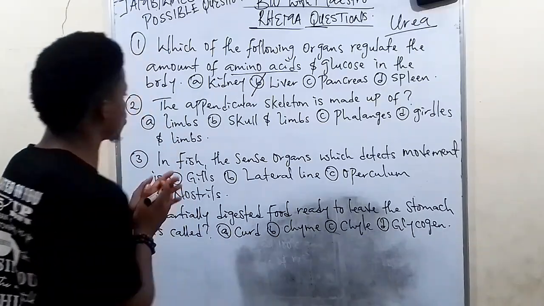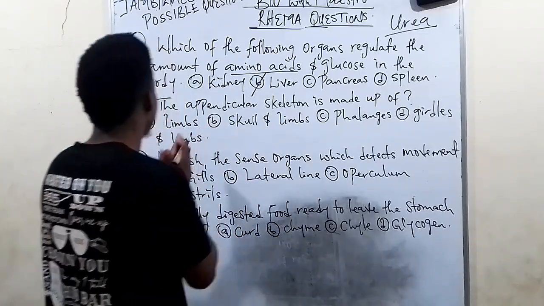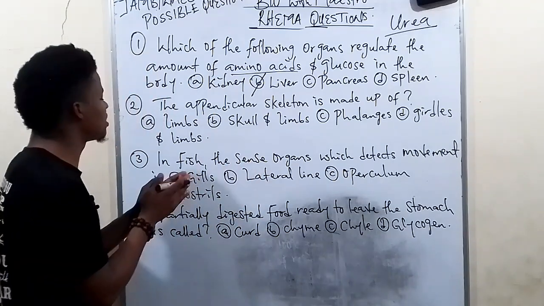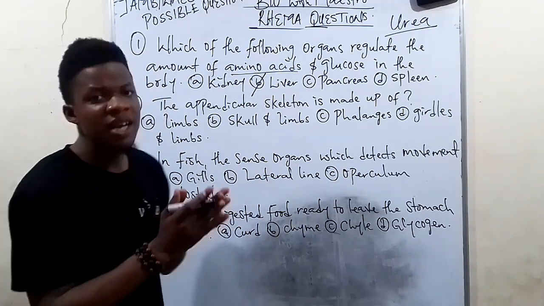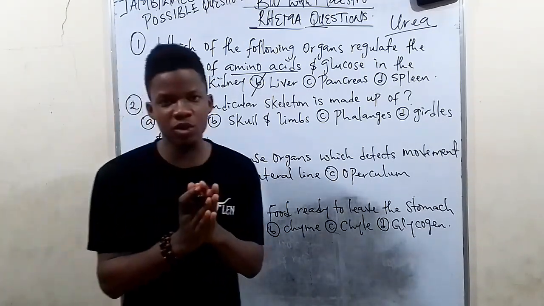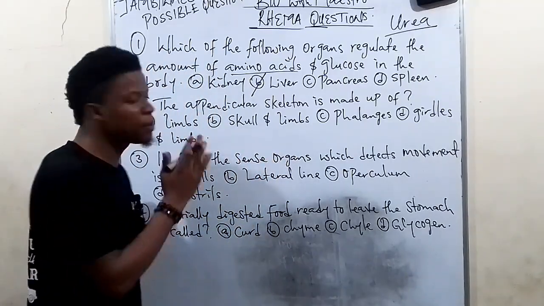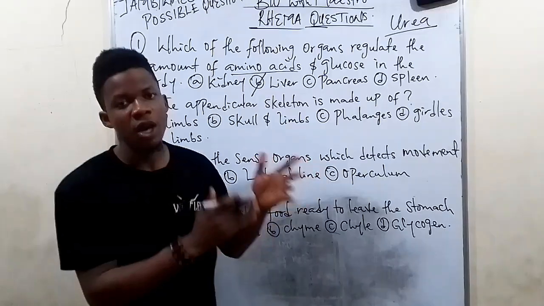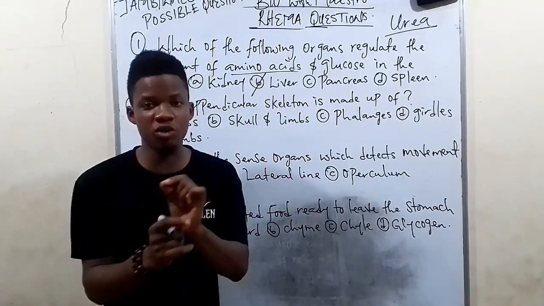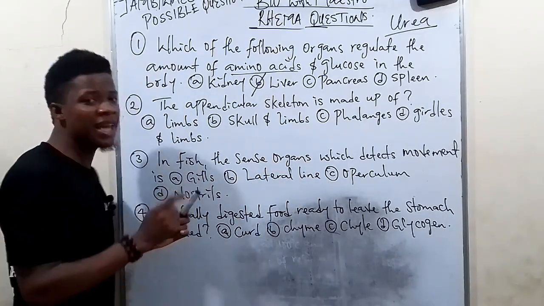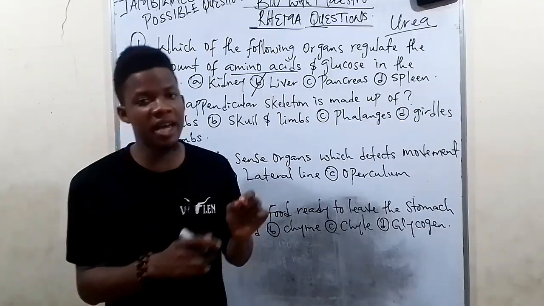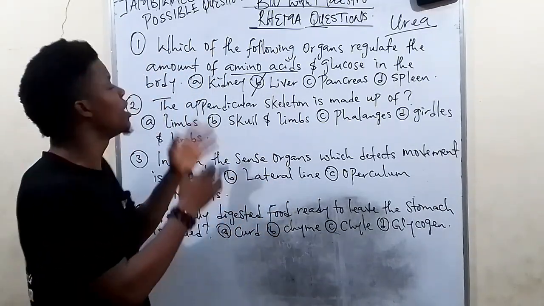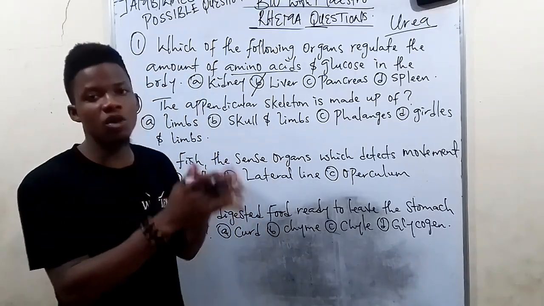Now look at question 2. The appendicular skeleton is made up of A, limbs; B, skull and limbs; C, phalanges; D, girdles and limbs. Please, as a student, don't just run and pick option A. Learn to analyze the options and read through them before you pick your answer. Most students will pick option A, but option A is wrong because it is not only limbs. Yes, limbs are part of the appendicular skeleton, but not only the limbs.